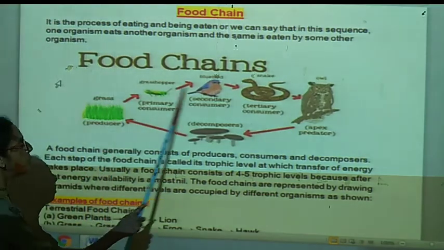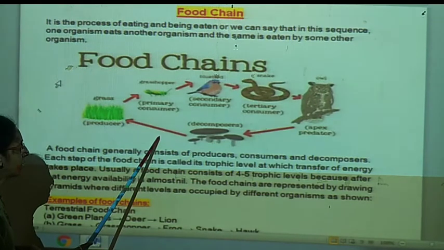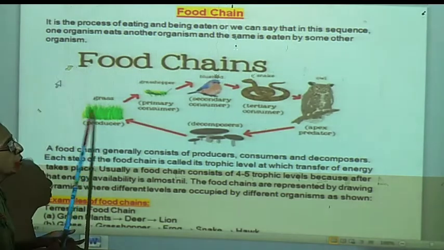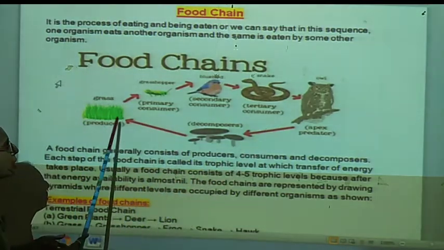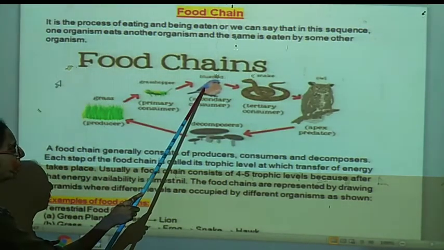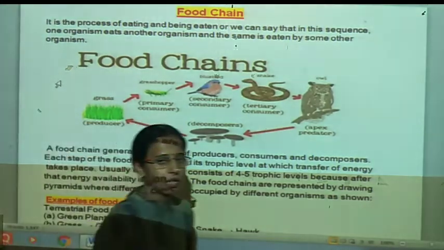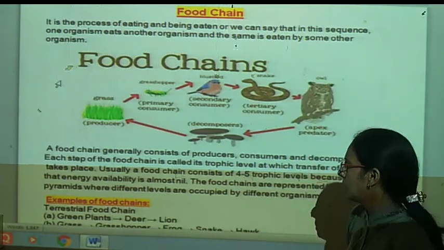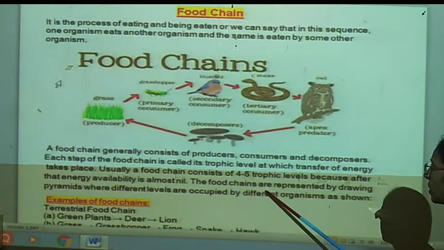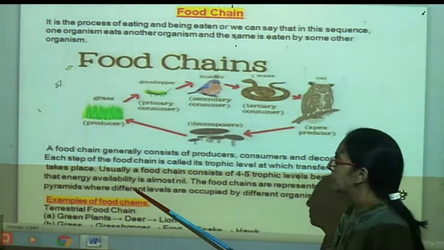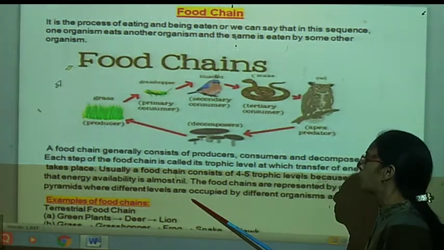So geo means earth, and chemical means food material is produced again. So there is an interconnection between the food chain and the biogeochemical cycle.